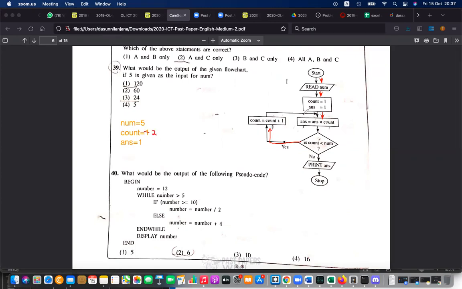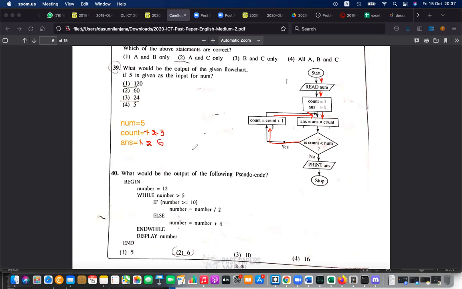Okay, then come in here again and going down. Answer equal answer into count. 2 into 1 is 2. So that is the answer now. Come back. Count less than num. Count is 2, less than num, yes, going up. Count equal count plus 1, it is 3 now. Then answer equal answer into count. 3 into 2, it is 6 now.